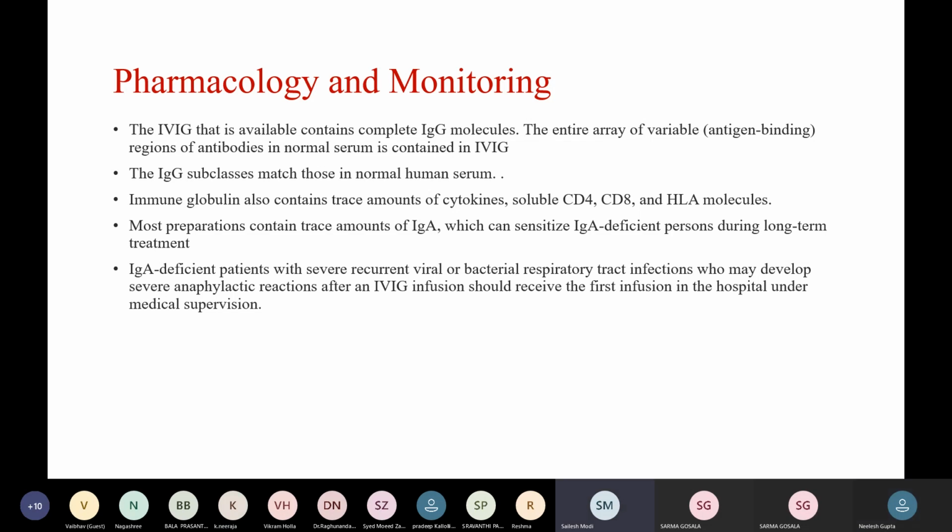Most of the preparations contain trace amounts of IgA, which can sensitize IgA deficient persons during long-term treatment. IgA deficient patients with severe recurrent viral or bacterial respiratory infections may develop severe anaphylactic reactions after an